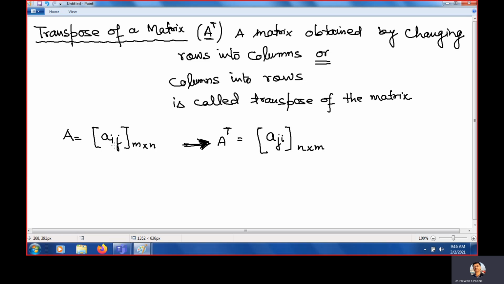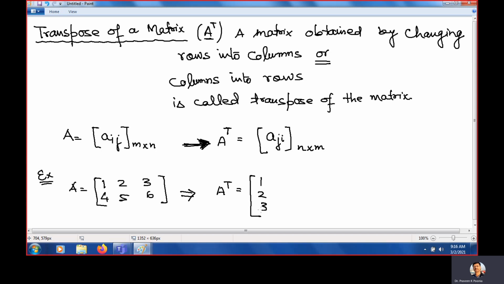This you need to remember. So we are changing rows into columns, columns into rows. Now, for example, A equals 1, 2, 3, 4, 5, 6. This is the matrix. Then how will we calculate A transpose? Very simple. 1, 2, 3 is the first row. Write this as the first column. 4, 5, 6 is the second row. Write it as the second column.